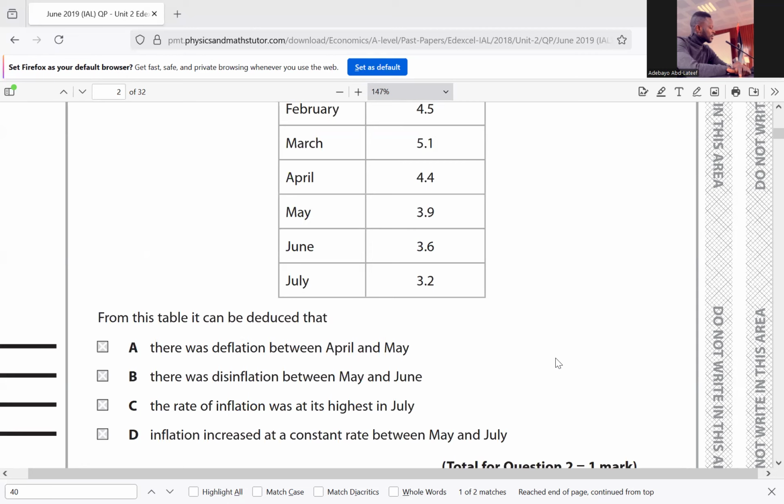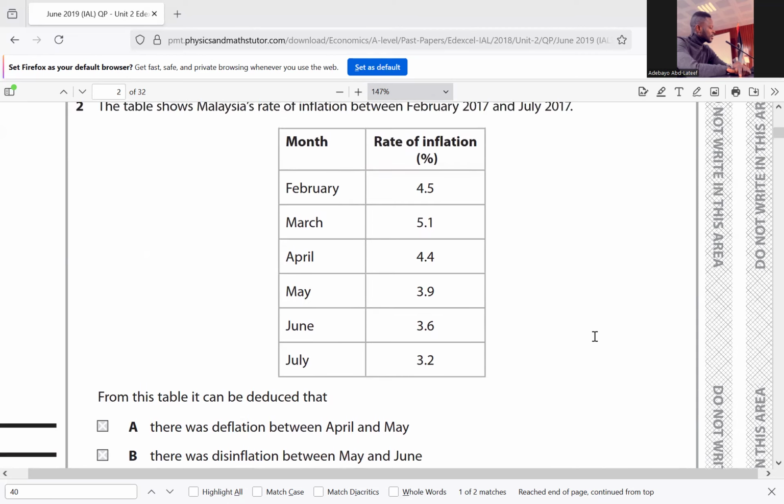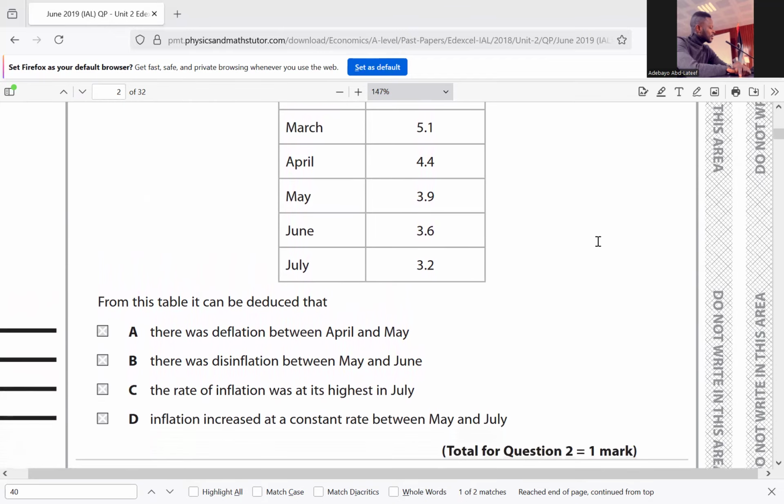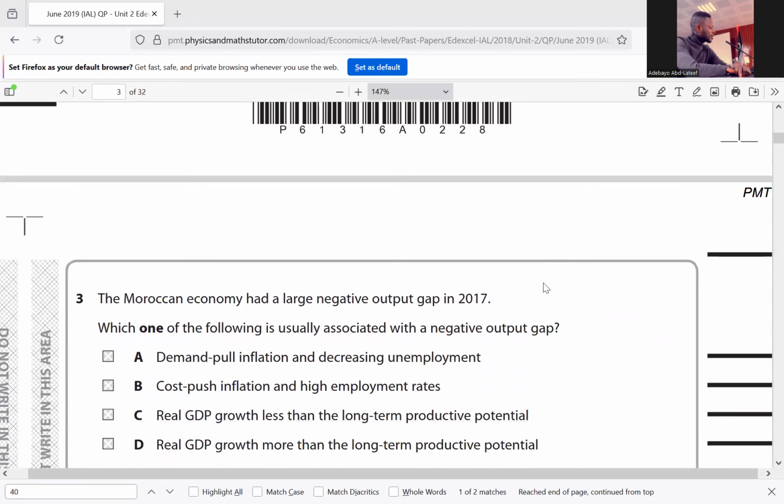And for C, the rate of inflation was at its highest in July. No, July was the lowest. The highest was in March. So it is not C. D, inflation decreased at a constant rate between May and July. May, it was 3.9. June, it was 3.6. There's no constant rate there. So the answer is B. We go to question 3.